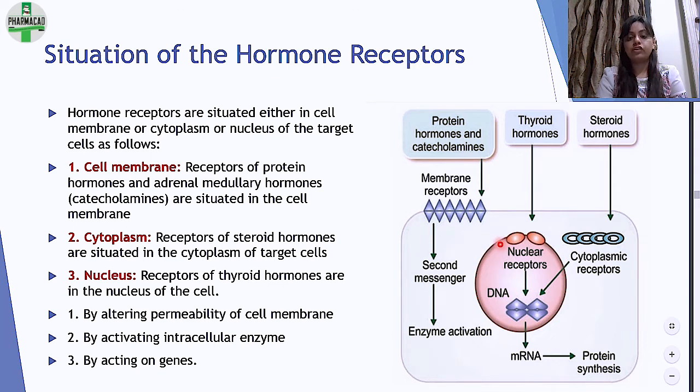There is a question called classification of hormone receptors, then you can add on this, के situation किधर है. जो cell membrane पे है, they are mostly catecholamines, adrenal medulla और cortex का.